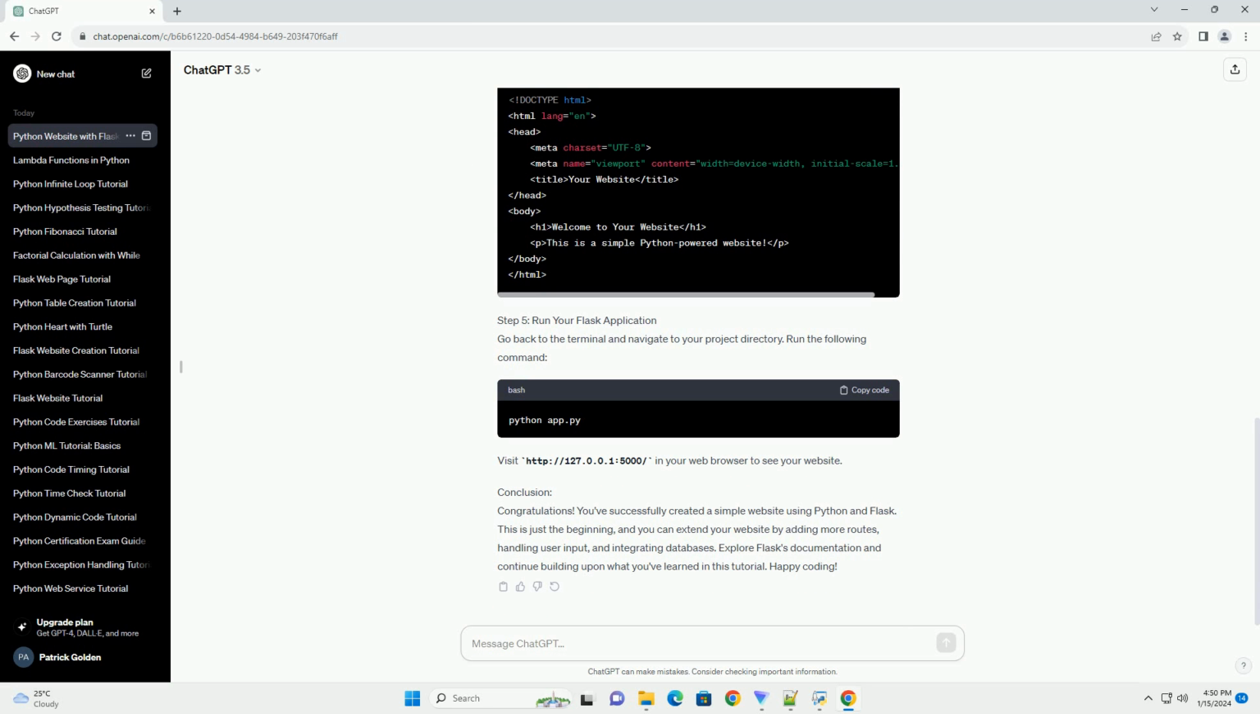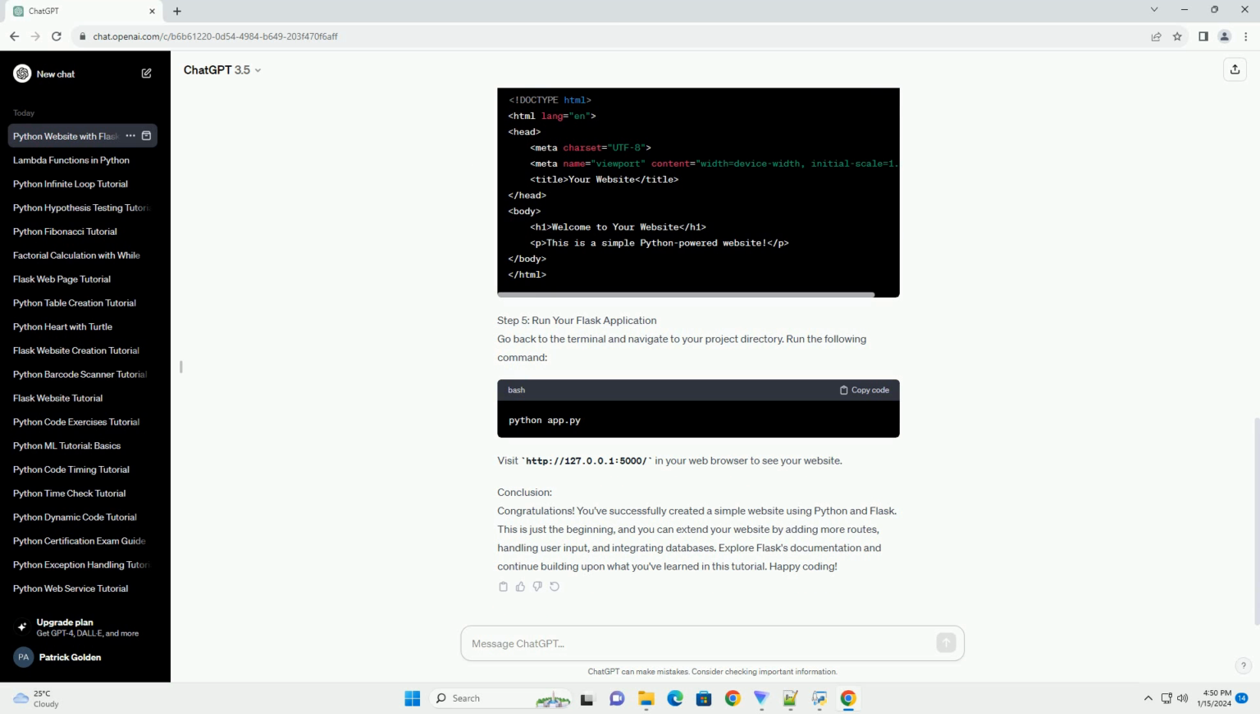Step 3: Write the Flask application, app.py. Open app.py in your text editor and add the following code. Step 4: Create HTML template, index.html. Inside the templates directory, create a file named index.html and add a basic HTML structure.